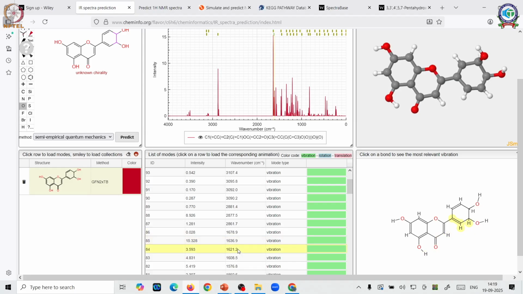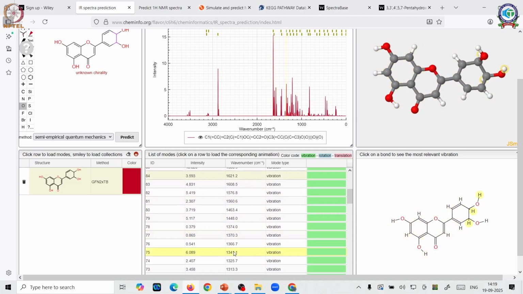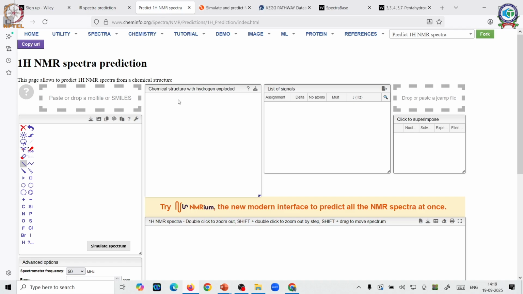So this database, that is the cheminfo.org IR database, will give you a very nice structural representation of IR spectra, and you will be able to understand the peaks in a much nicer manner. Similarly, if you go to the ChemInfo NMR spectra, you can also get much more depth as compared to the Wiley one. So again I am putting my query as quercetin, and let us see what ChemInfo has to offer in terms of NMR. So I run this query and I ask ChemInfo to simulate my NMR spectra.